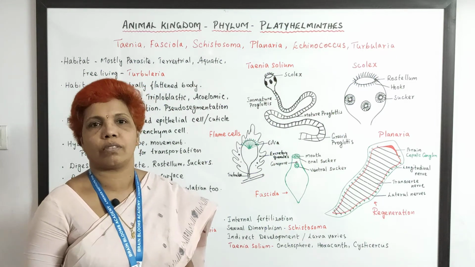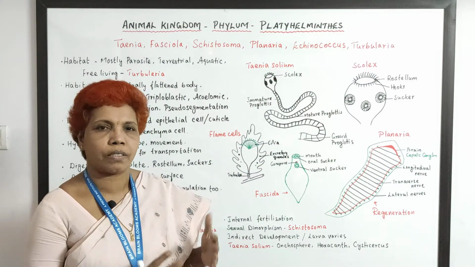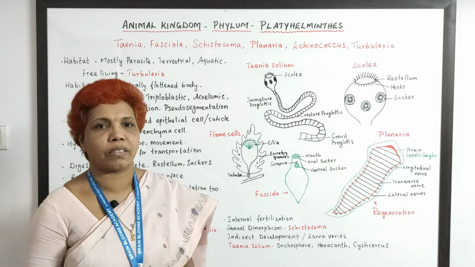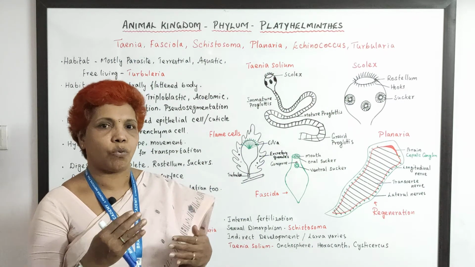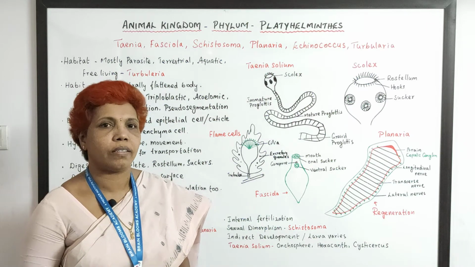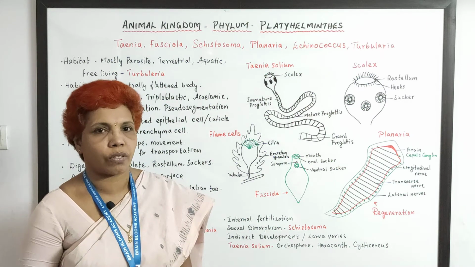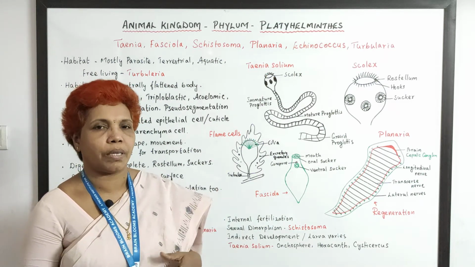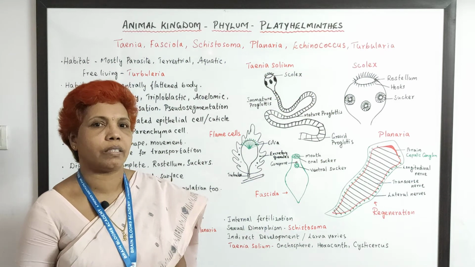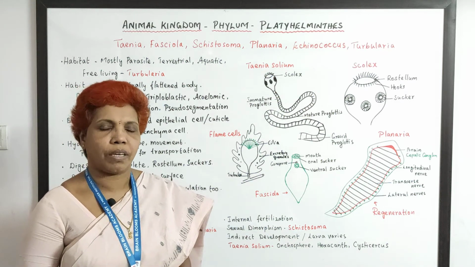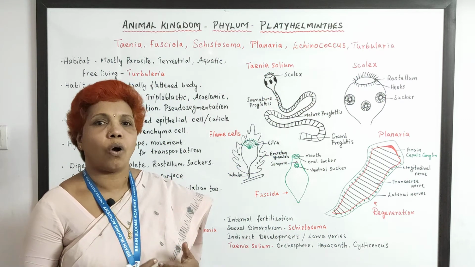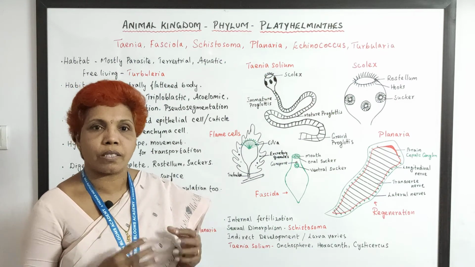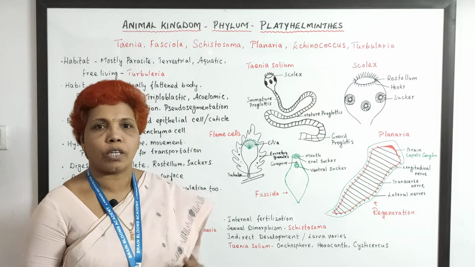In what way they are advanced? The first thing, this is the first phylum to have 3 germ layers, that is triploblastic animals. That is one way it is advanced than the previous category. And then here the animals are all bilaterally symmetrical, and a kind of segmentation, though it is the pseudo segmentation, has appeared in this phylum. So these are all the ways, and also some special organs present at organ level in those characteristic features makes this Platyhelminthes advanced than the Ctenophora members.